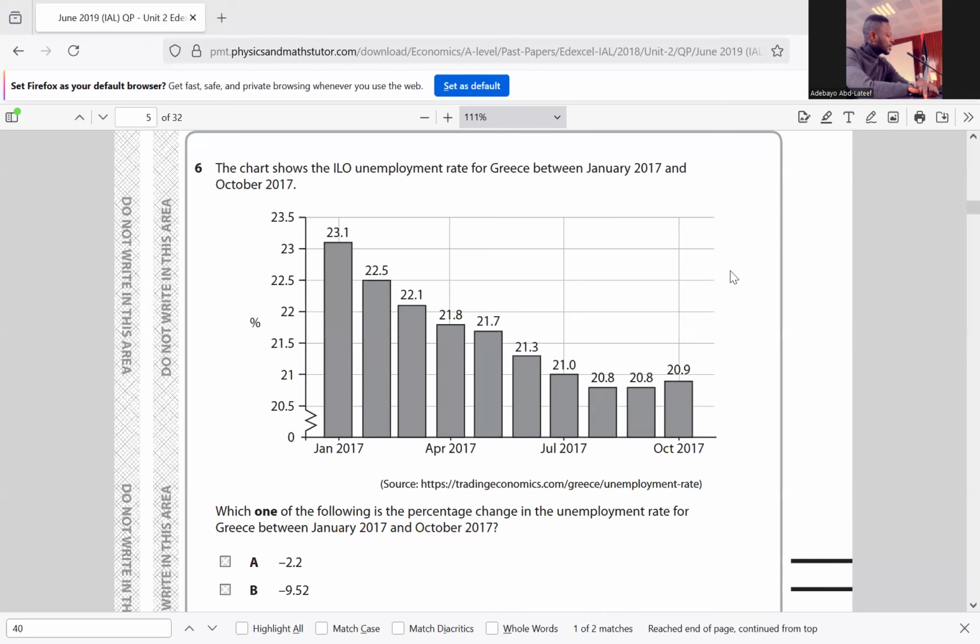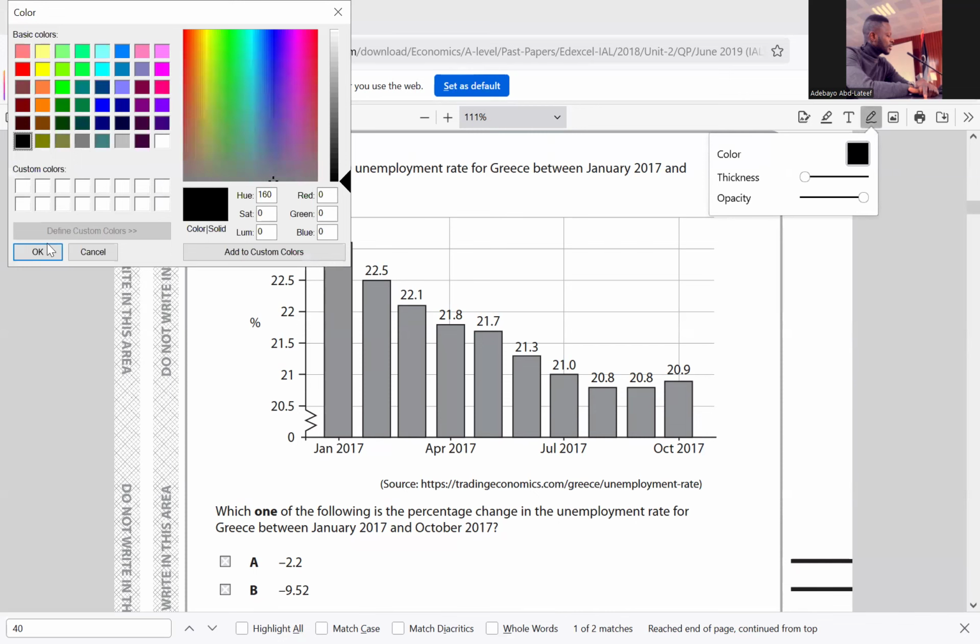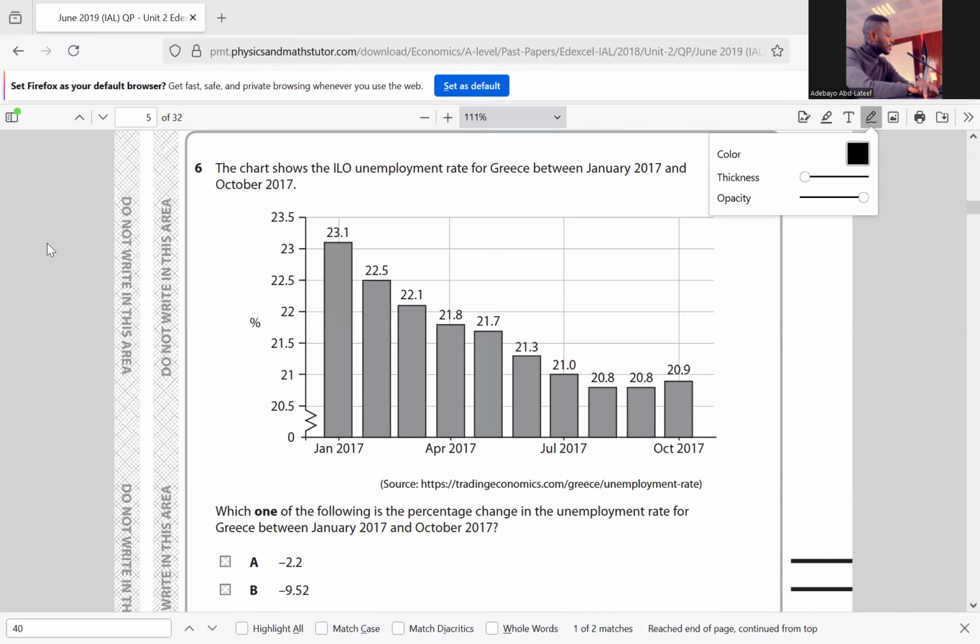To find it, this is what we do: the rate in October 2017 minus the rate in January 2017, divided by the rate in January 2017.